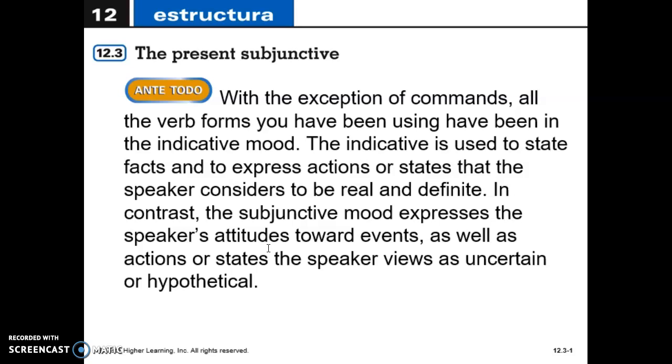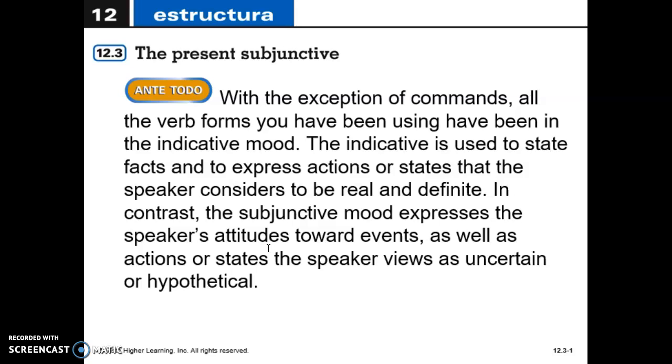in this video. So with the exception of commands in the previous unit or in the previous grammar point, all the verbs that we have talked about so far in the first semester, second semester, and so far in this semester, we have been using indicative form, or in this case also called indicative mood.